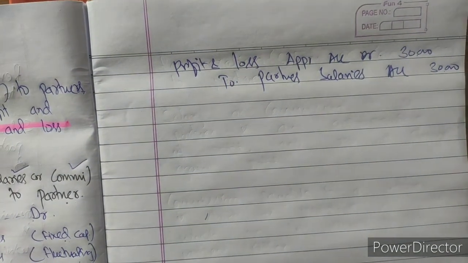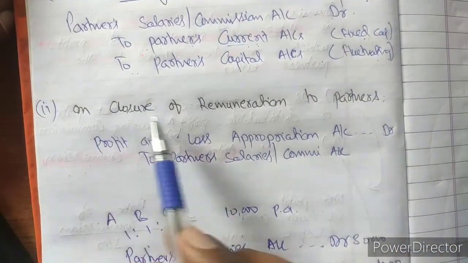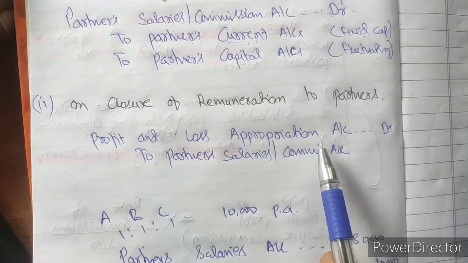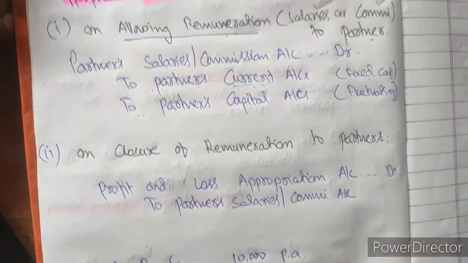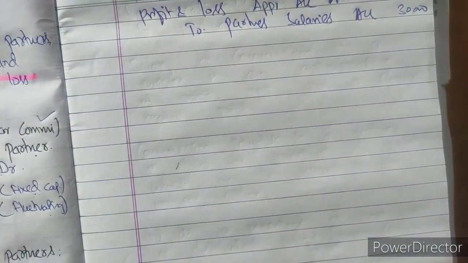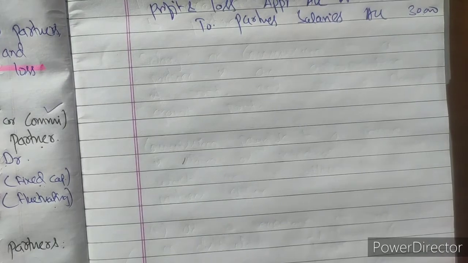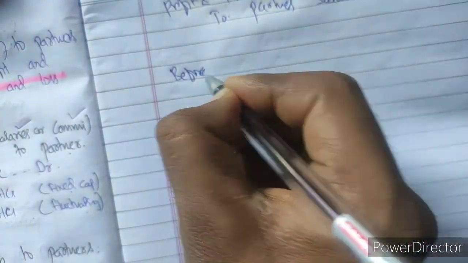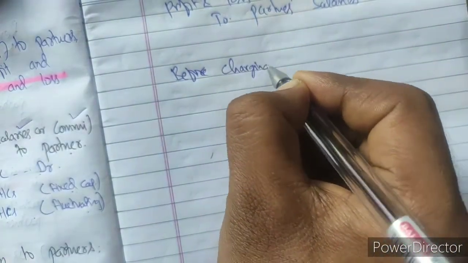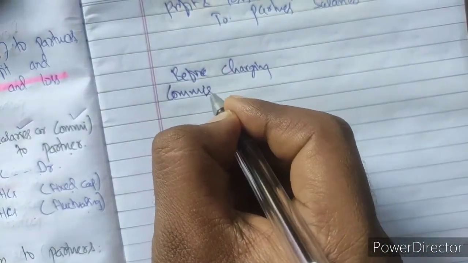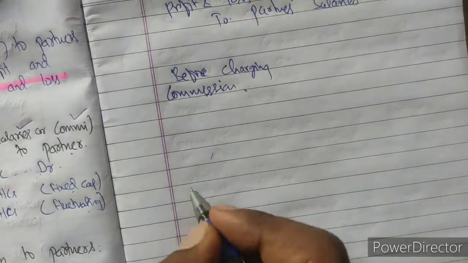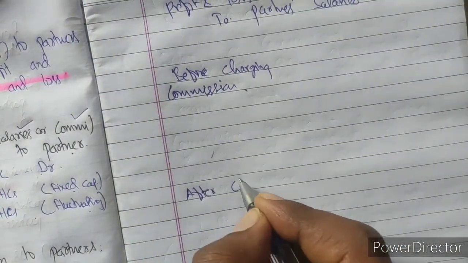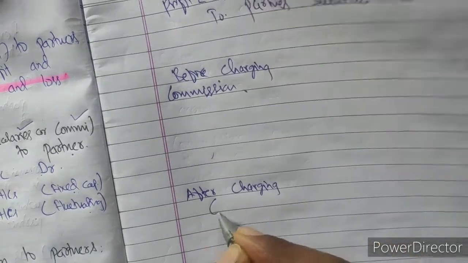Let us see some examples through your book. I hope the entry is clear to you. On closure of remuneration to partners: Profit and Loss Appropriation Account debit to Partner Salary or Commission Account. Now we will discuss the calculation of the amount of commission to be paid, which can be before charging commission or after charging commission.